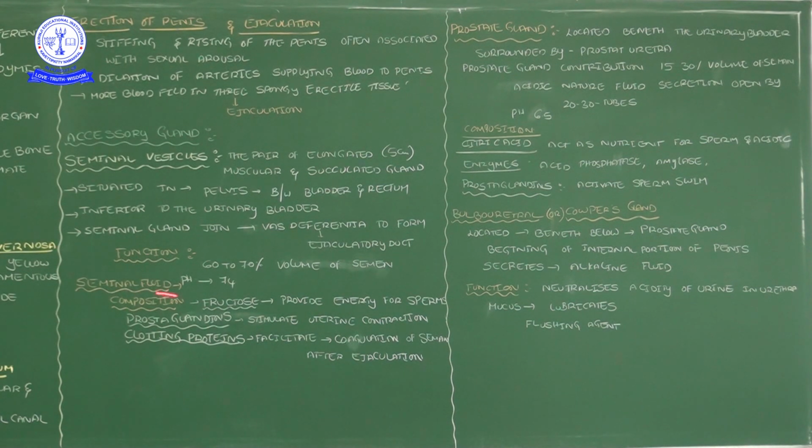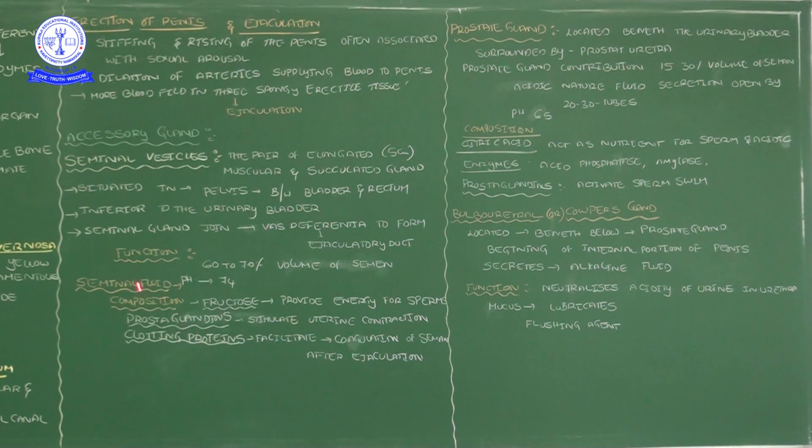And then the seminal fluid contains clotting proteins. What is the function of these clotting proteins? They facilitate the coagulation of the semen after ejaculation. If it does not coagulate, the sperm cells cannot live long. So this coagulation is necessary for the survivability of the sperm cells, and it is facilitated by the clotting proteins.